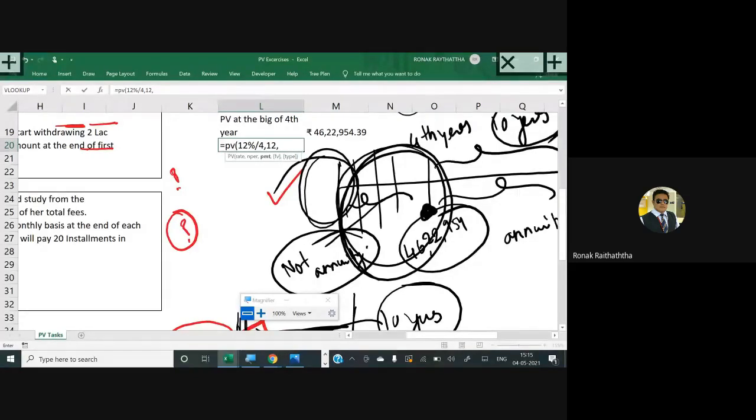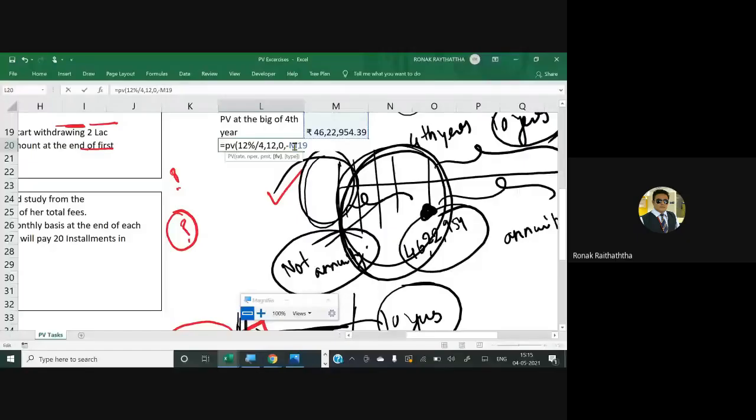PMT is not there because it's not an annuity, putting 0, but future value is there. That means the present value at the beginning of the fourth year is now your future value, because you are coming to the beginning of the first year right now. So we will take as this 46, and before that I'm just using the sign of minus, so that ultimate answer will be in positive, comma.